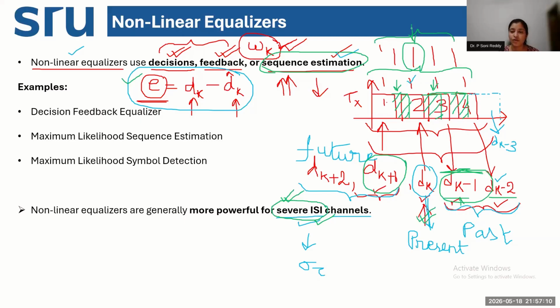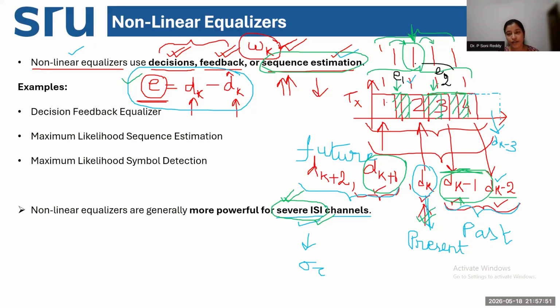All the symbols means for this symbol transmission, the second symbol, what was the effect of the past symbol and what is the effect of the future symbol on this. So there are two types of error being estimated here. What are the two types of error? If I change my color, the two types of error are the error due to my future pulse and the error due to my past already transmitted signal. Error due to future pulse, error due to past pulse.